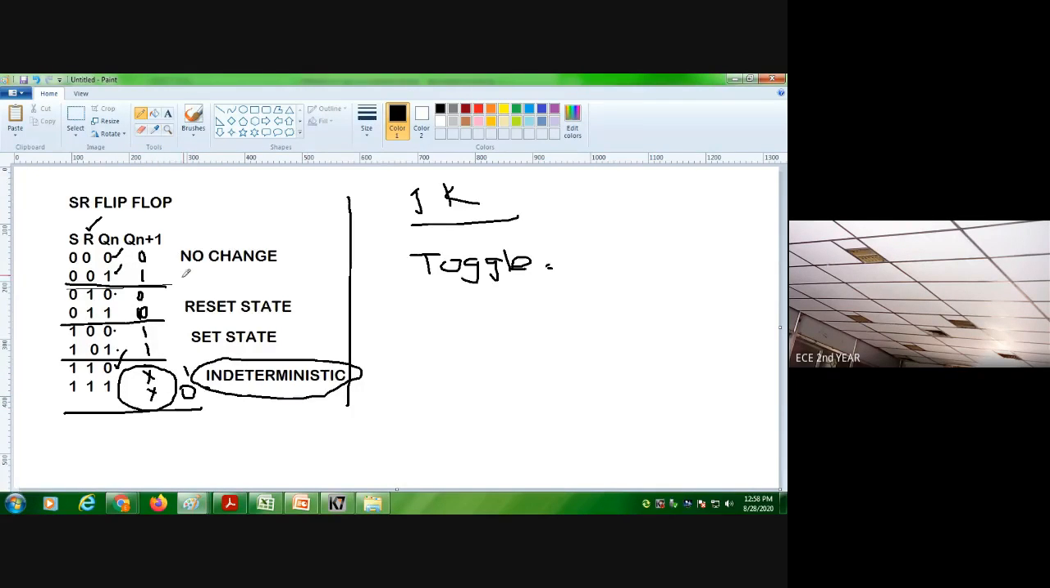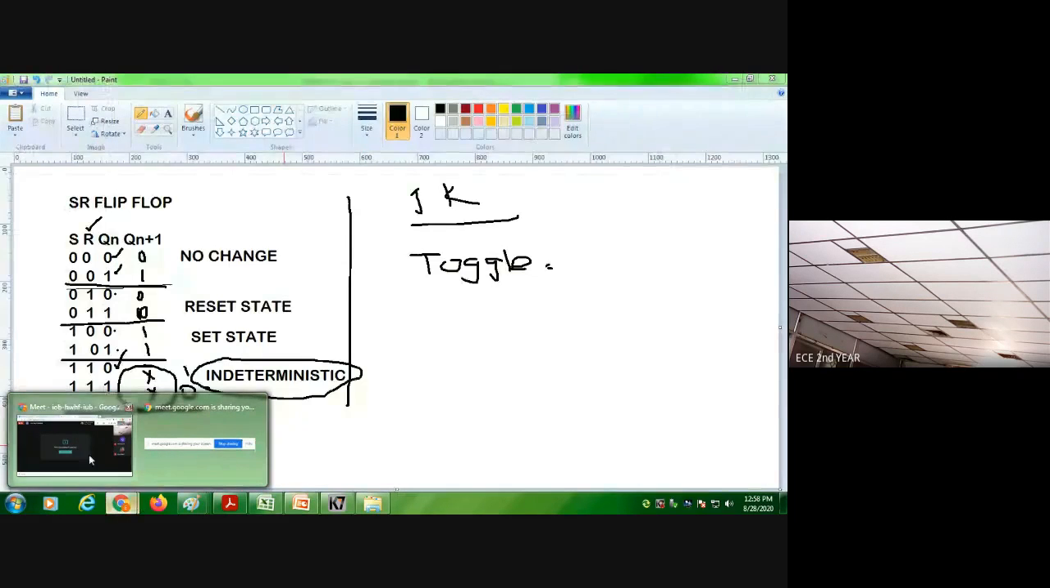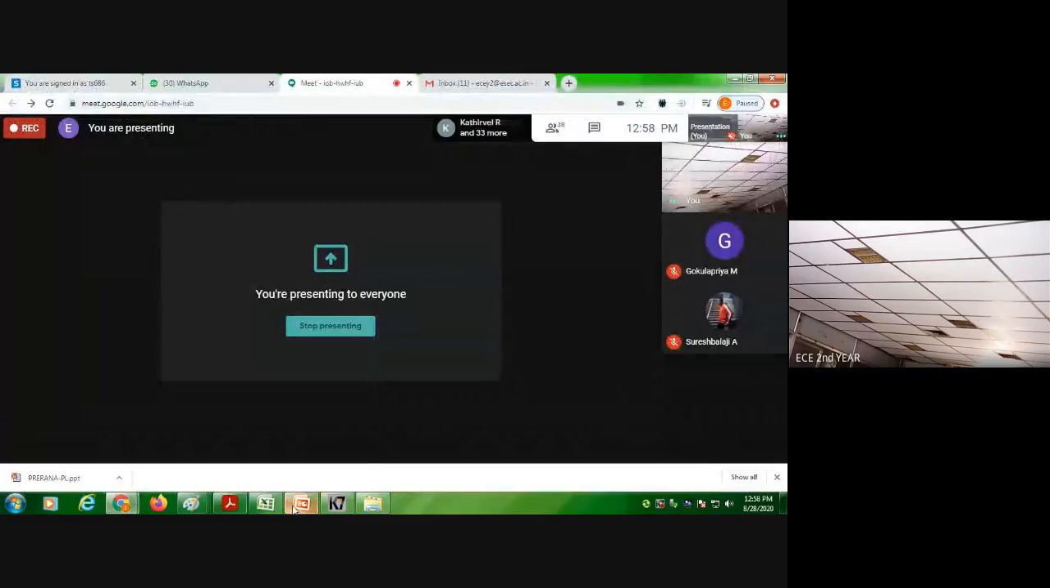If we put this in a K-map, we can easily simplify and take the expression and logic diagram. With this we come to the end of the session, and from the next class onwards we will discuss the GATE problems on flip-flops.